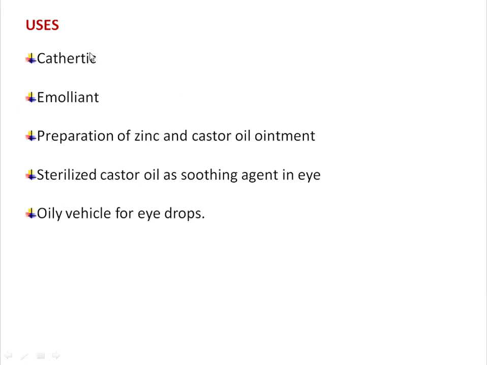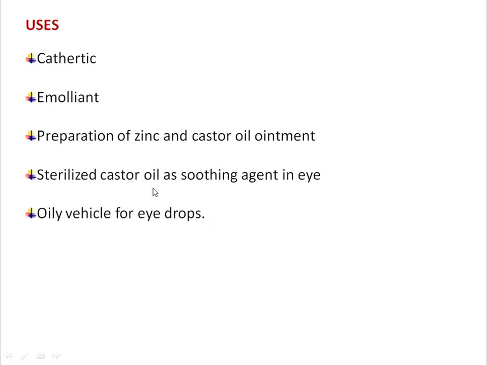Next, coming to the uses of castor oil. The main use is as a cathartic, emollient and purgative. It is also used in the preparation of zinc and castor oil ointment. Sterilized castor oil is used as a soothing agent in eye preparations, as an oily vehicle for eye drops.